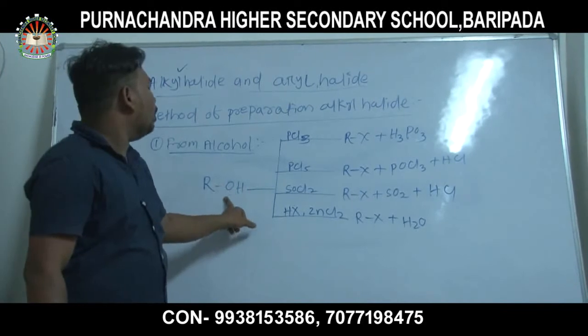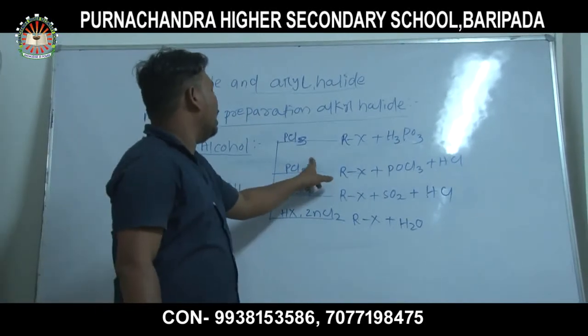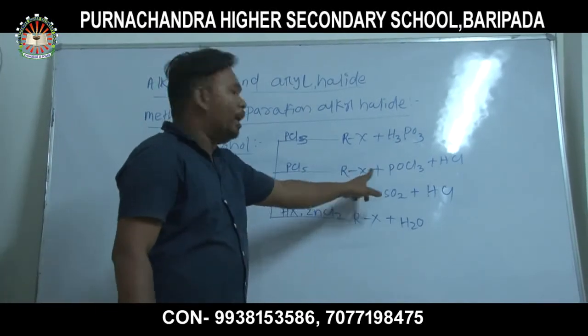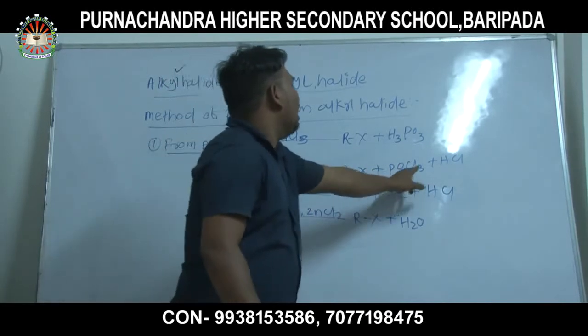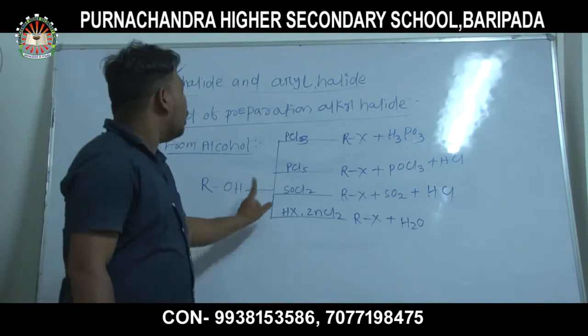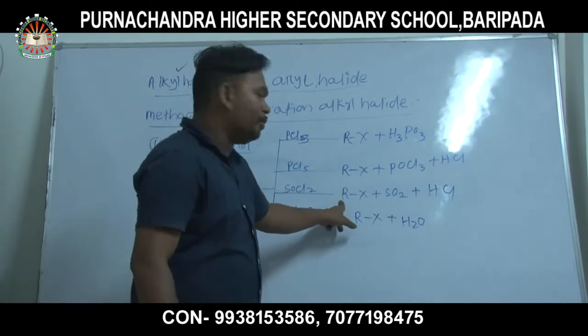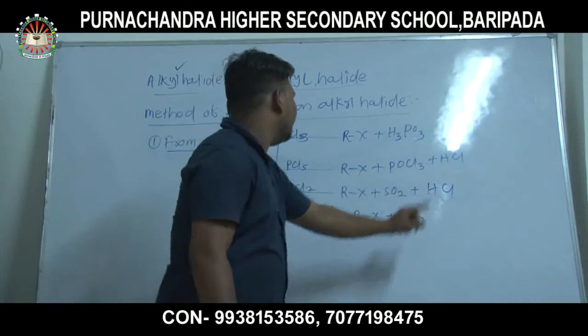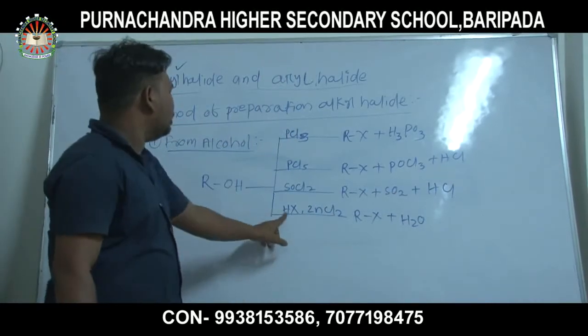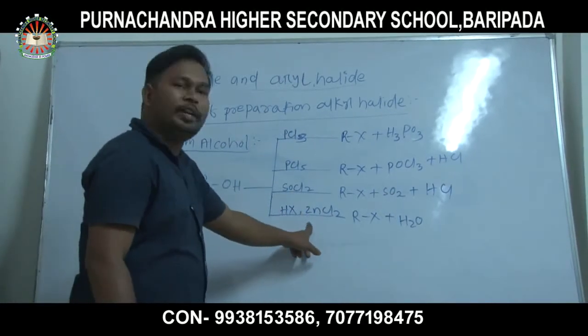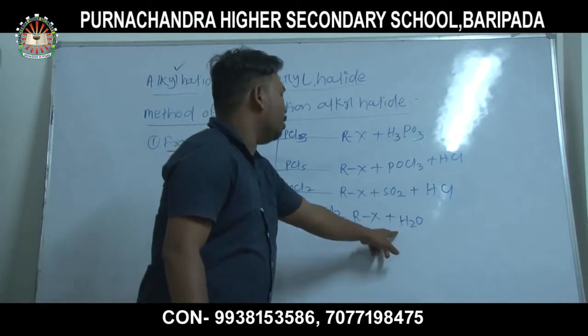When alcohol reacts with phosphorus pentachloride, alkyl halide is formed along with phosphoryl chloride and HCl. When alcohol reacts with thionyl chloride, alkyl halide is formed along with sulfur dioxide and HCl. When alcohol reacts with hydrogen halide in presence of ZnCl2, alkyl halide is formed along with water.